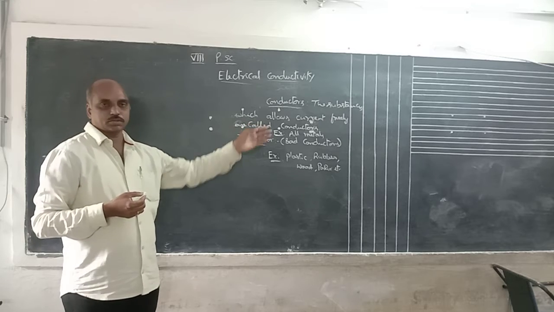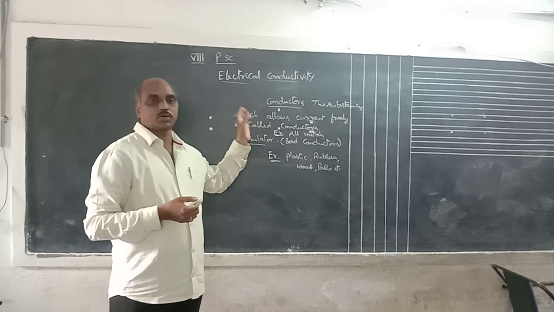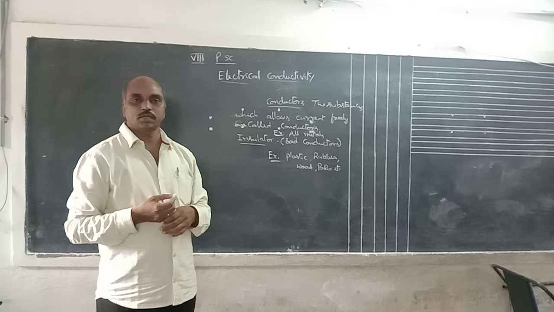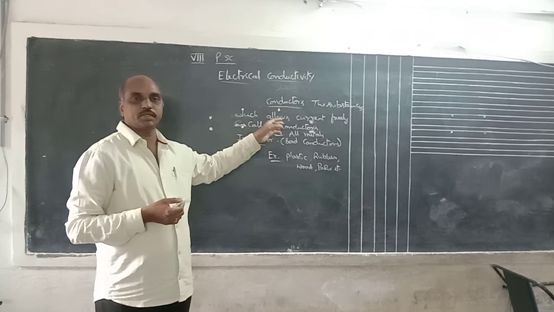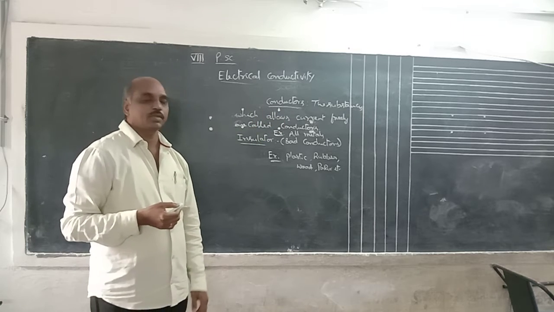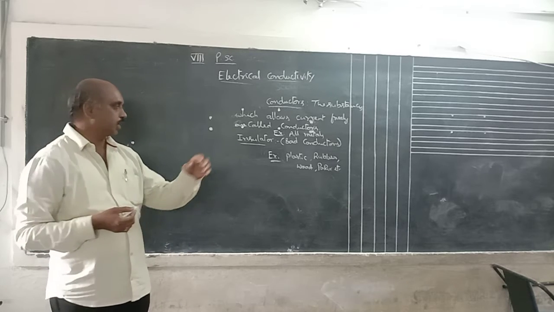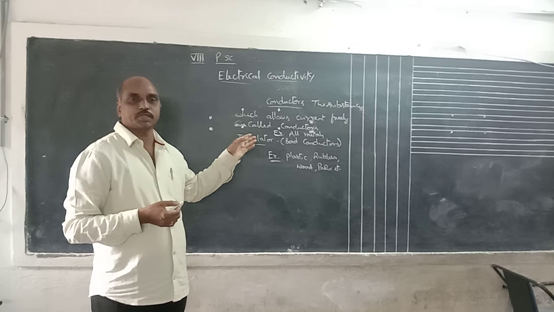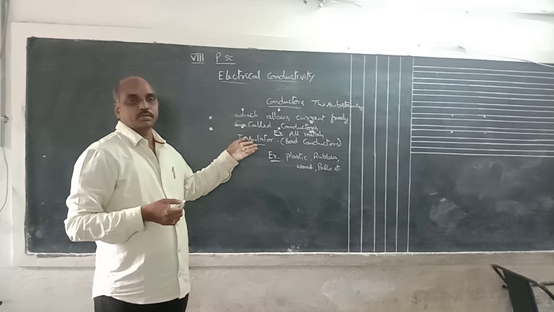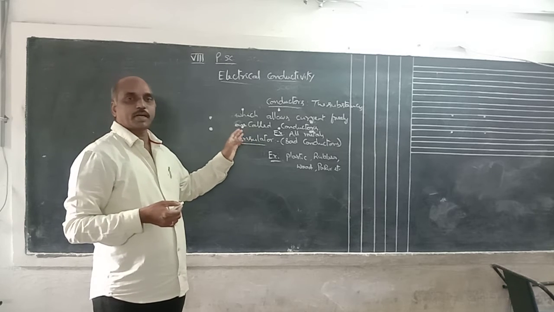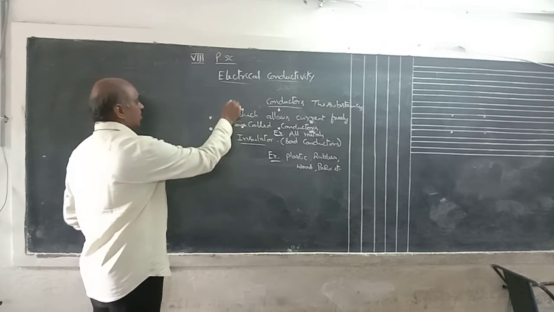Because, suppose you take metals like iron and copper. These all have free electrons. These free electrons are responsible for the passage of current. What about insulators? Insulators mean bad conductors. There is no passage of current because there are no free electrons present in this material. So these are called insulators or bad conductors. Examples are plastic, rubber, wood, paper, etc.